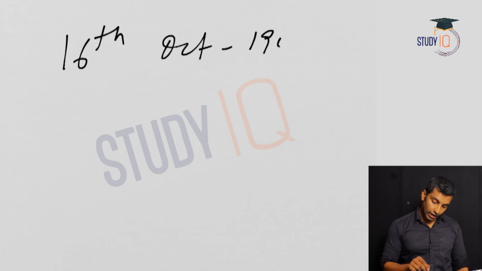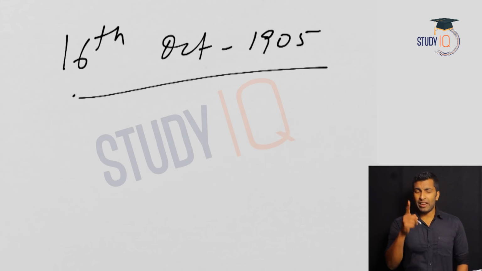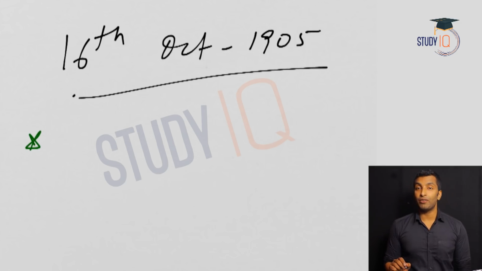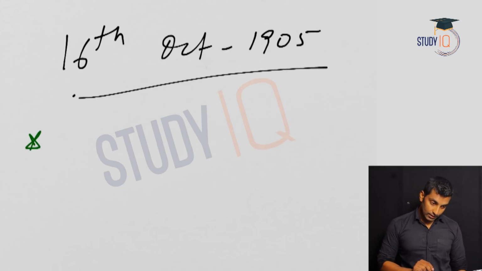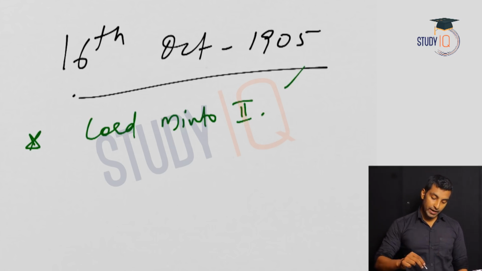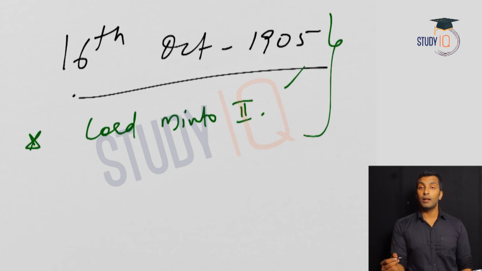Now, coming to partition, when did the partition happen? On 16th October 1905. Now, one very important fact which you need to remember is, who was the Governor General when partition happened? It was not Lord Curzon, it was Lord Minto II. Curzon decided to go with the partition of Bengal, but the Governor General who implemented it, who was present at the time of partition of Bengal, was Lord Minto.